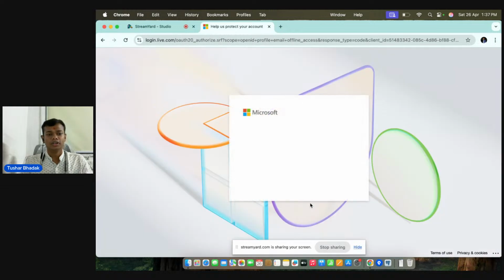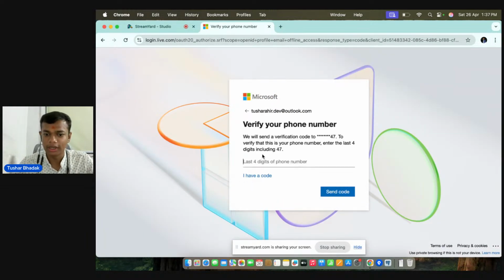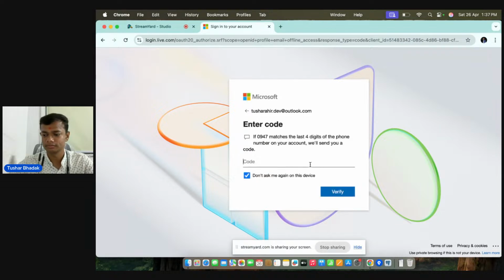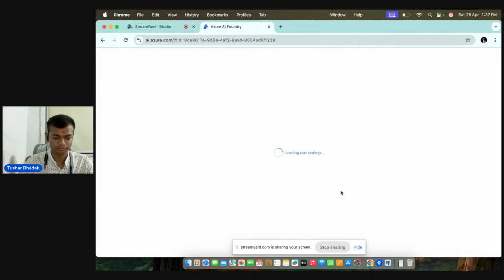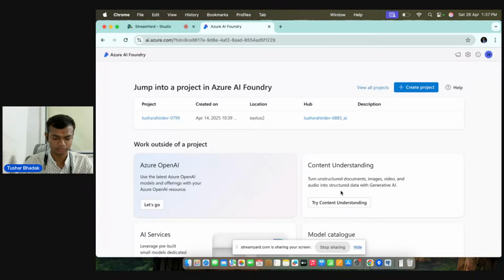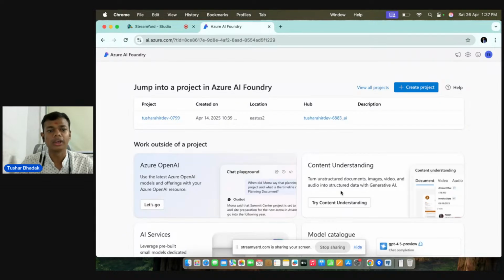I have to verify the last 4 digits of my mobile number. Just a second, guys, for verification purposes. Yeah, it's done. So this is the dashboard of our Azure AI Foundry.